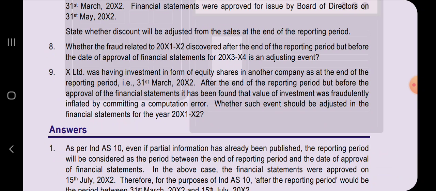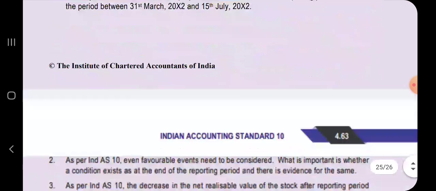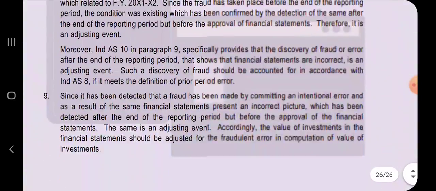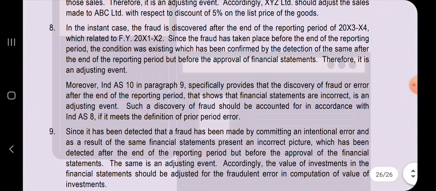But the question is asking: in the year 1-2 there is a fraud, and the financial statements have been approved and published, but this fraud has been identified before the approval of financial statements 3-4. Whether this is an adjusting event or not. Come, let's check the answer and let's understand it slowly.